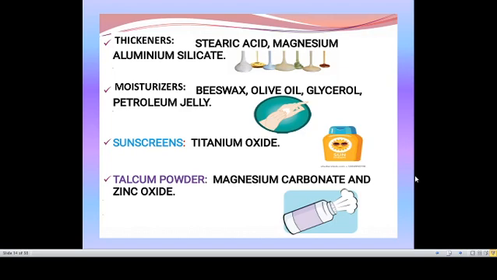So sunscreens are mostly composed of titanium dioxide. It has a very strong capacity to block the ultraviolet rays from the sun. And also talcum powder, which we use every day. After washing our face and towel drying, we use talcum powder to make up our face. Talcum powder is made up of magnesium carbonate and zinc oxide.